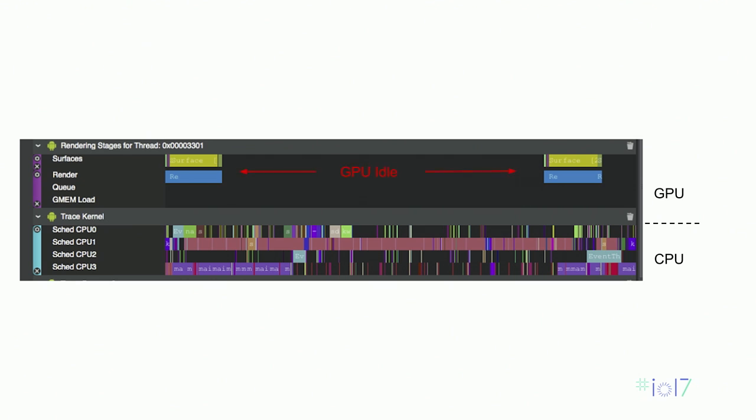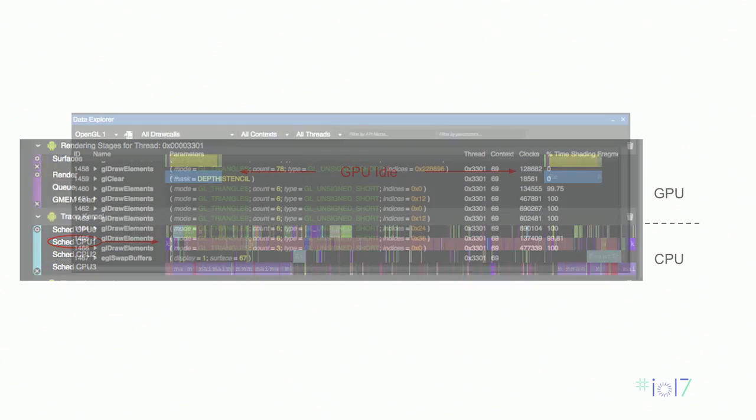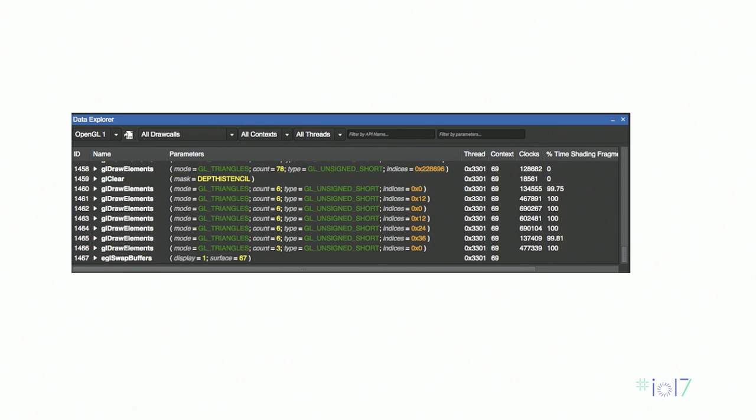Now, the first thing we'll notice here is that the GPU is idle for a long time. That's bad. In contrast, CPU core 1 is busy almost the whole time. This is a classic case of a CPU bottleneck. Now, we might be able to multi-thread this, but in this case, this is the render thread, and in OpenGL, you can't do multi-threaded rendering.